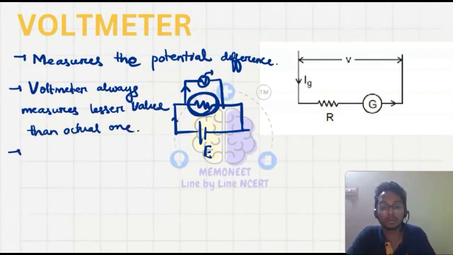So for this condition, what should be the resistance of the voltmeter? The resistance of the voltmeter should be so high that less and less current will pass through it. If we make the resistance of the voltmeter very high, only a small amount of current will pass through it. We know that in parallel condition both are at the same potential, so maximum current will pass through the resistance if the voltmeter has a much greater resistance.